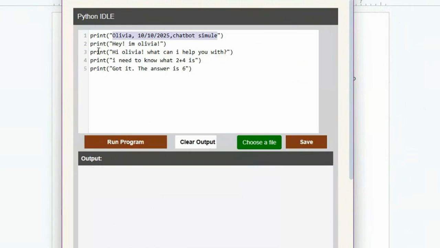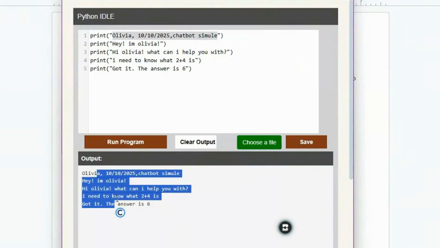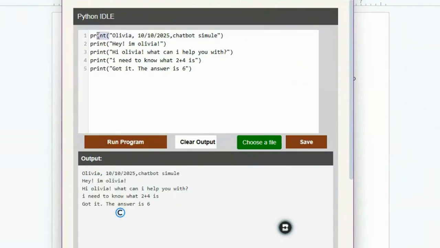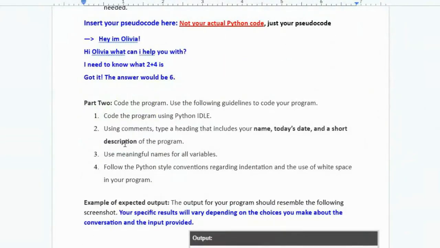You just have 5 print statements. That's like the last program. That was 1.03. When I run it, it just prints these 5 things. And you're supposed to have this name, date, and purpose. That's supposed to be using comments. That's not supposed to be part of your printouts. Using comments, type ahead, it includes your name, date, description of program.